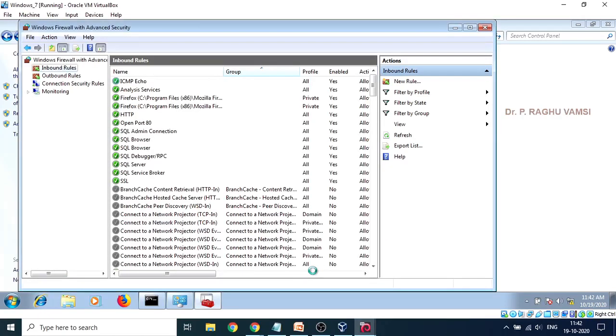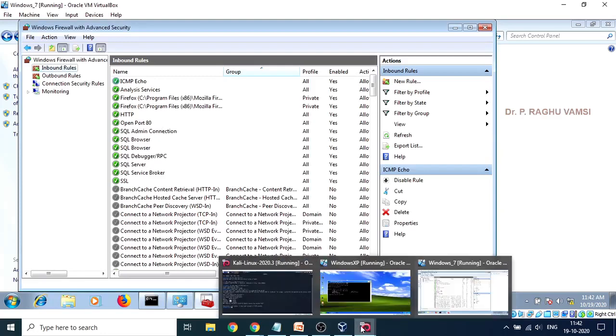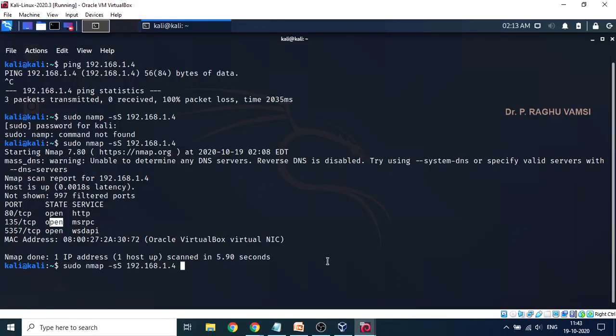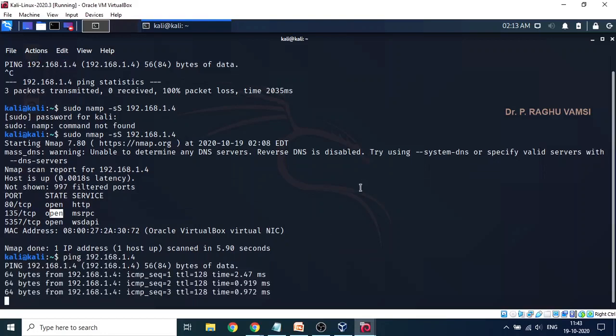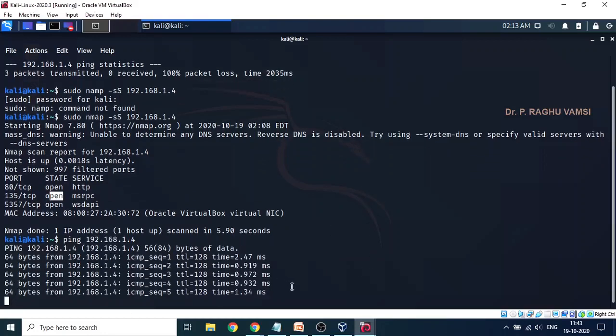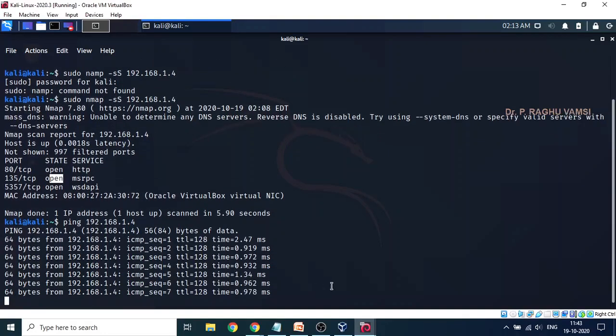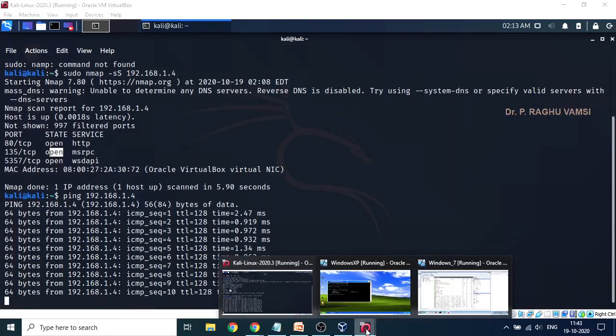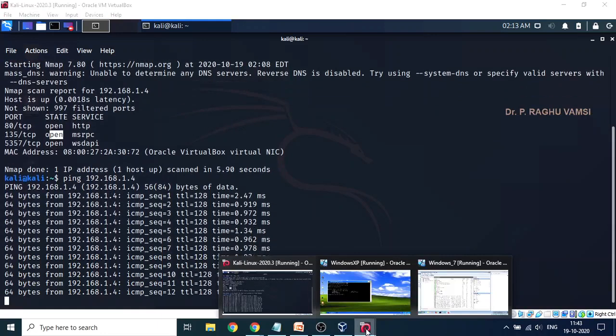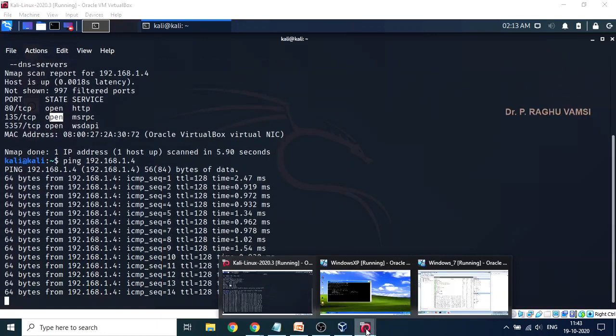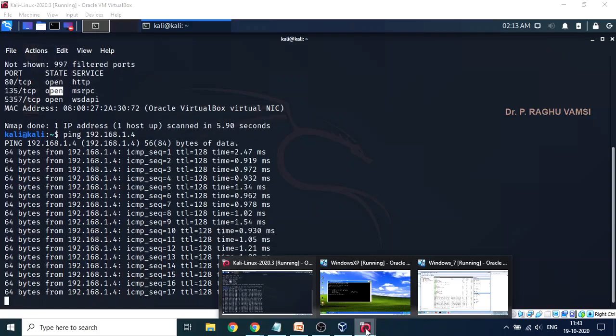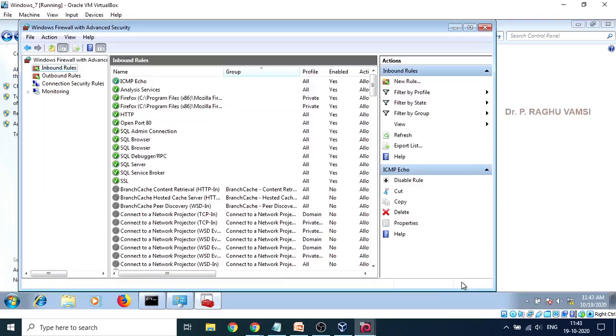Finish. So this rule will be enabled now. Whenever this rule is enabled, if you try to ping 19.168.1.4, you will get the reply from the target system. So that means which port you are supposed to guard and which port you are supposed to defend, everything depends on the firewall rule setting or the security systems that you use on the target computer or on your local computer.